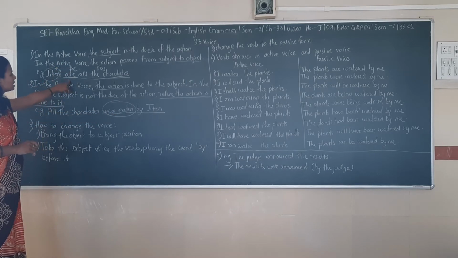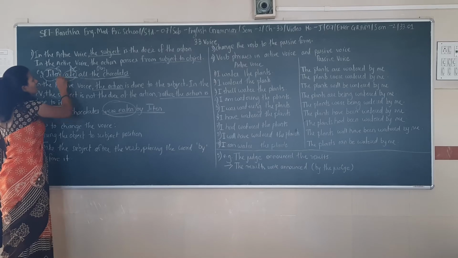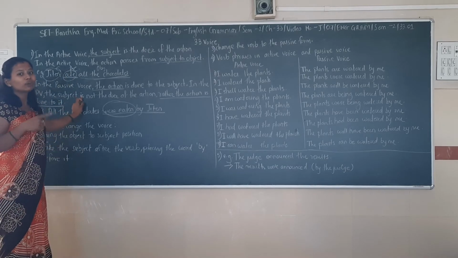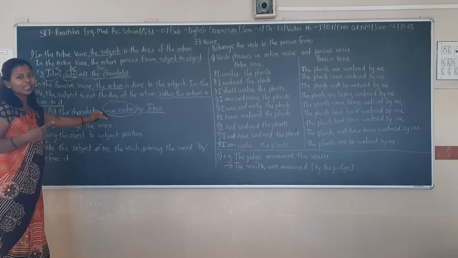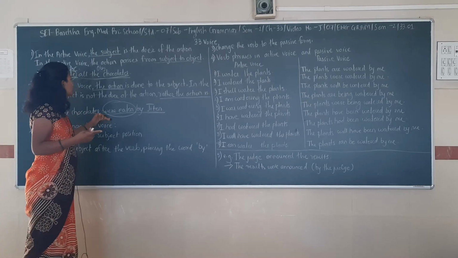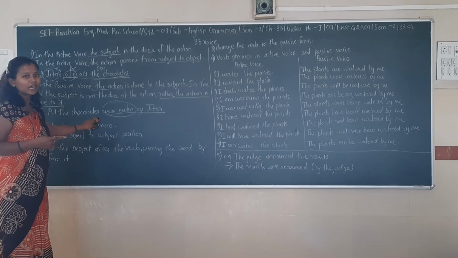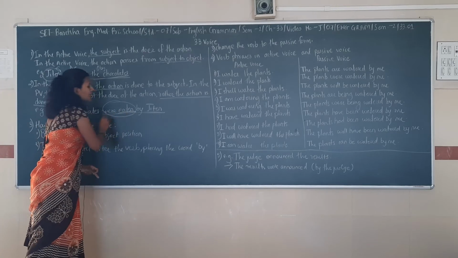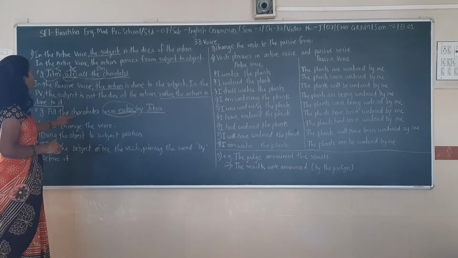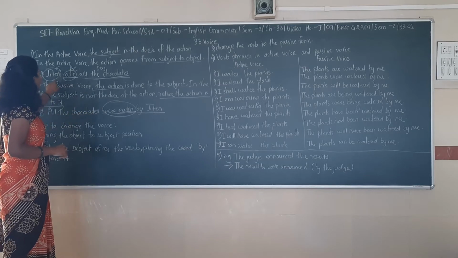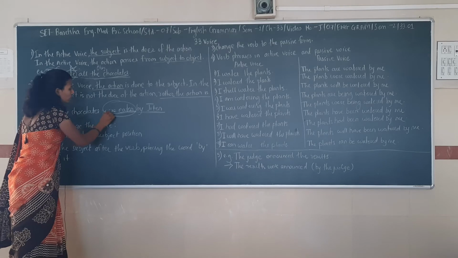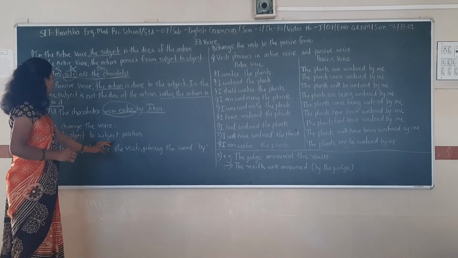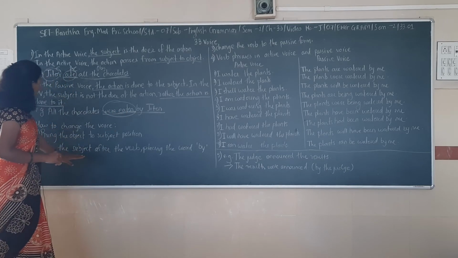In this sentence, ate is the past tense of eat, and in passive voice it should be in the past participle. What is the past participle of eat? It should be eaten, right? So, all the chocolates, and as it is in the past tense, it should be were eaten.